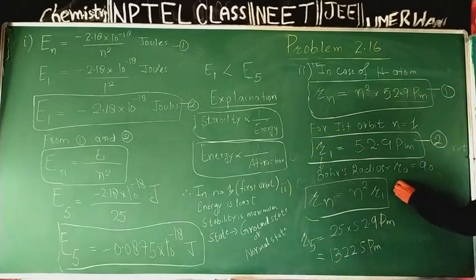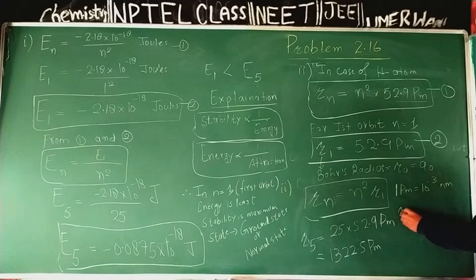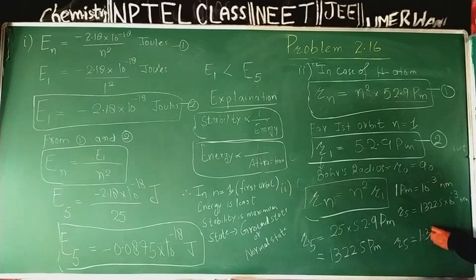If I express this radius of fifth orbit in nanometers, I know 1 picometer is equal to 10 raised to power minus 3 nanometer. On this basis, I will write radius of fifth orbit is equal to 1322.5 into 10 raised to power minus 3 nanometer, and it will come equal to 1.3225 nanometer.